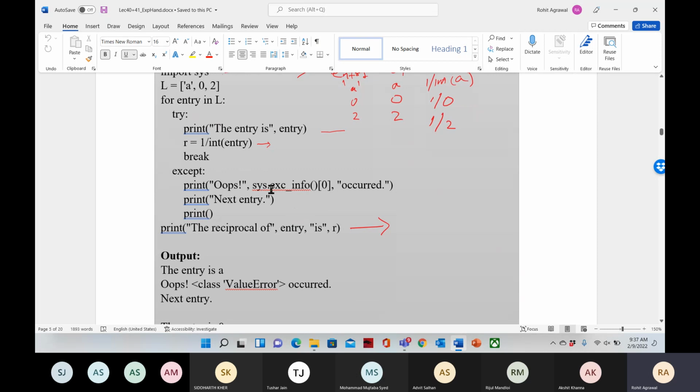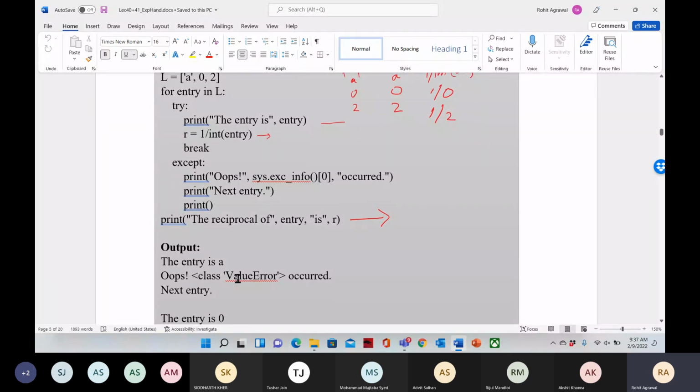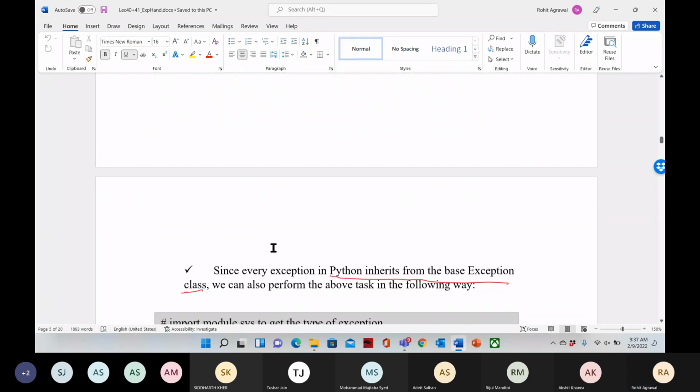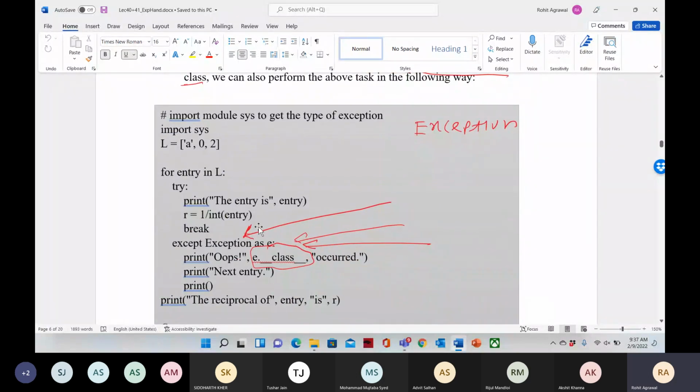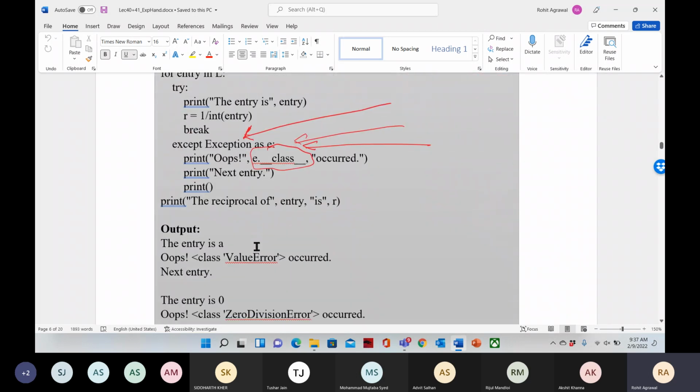So sys.exc_info()[0], using this we can print the class of the error. After that we discussed exception class. So all the exceptions inherit from the Exception base class. So that we discussed yesterday as well.